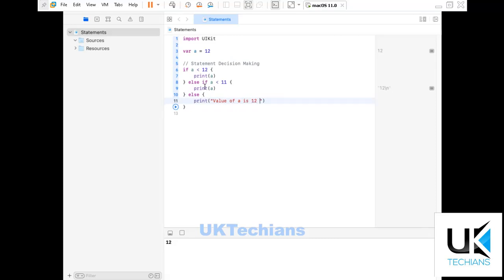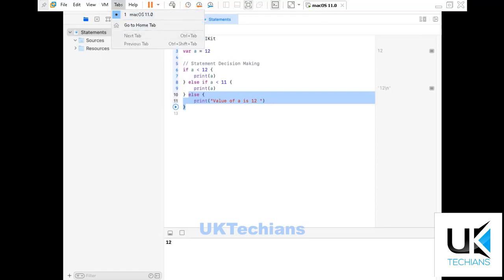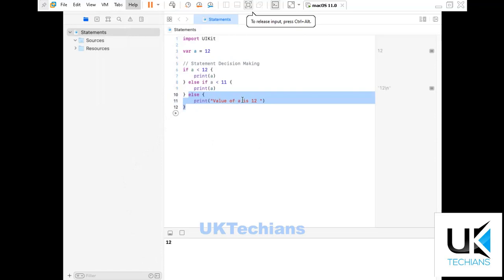So the if condition says it's not less than 12, the else if condition says that it's also not less than 12. Then it will print this statement. So let's run it and see whether it prints value of a is 12 or not.